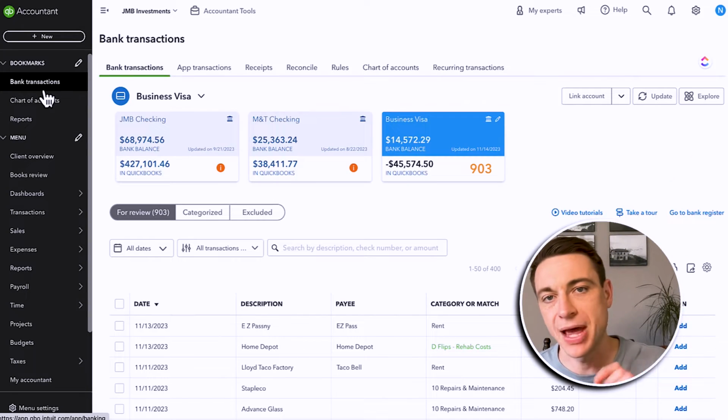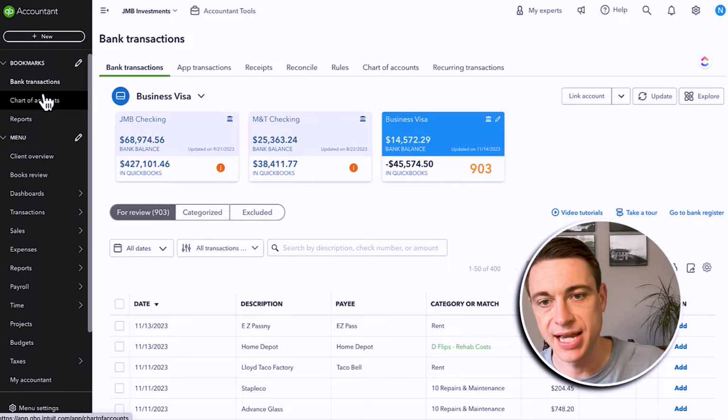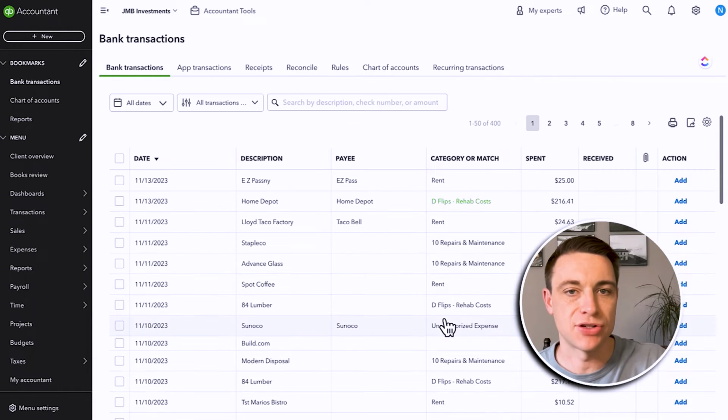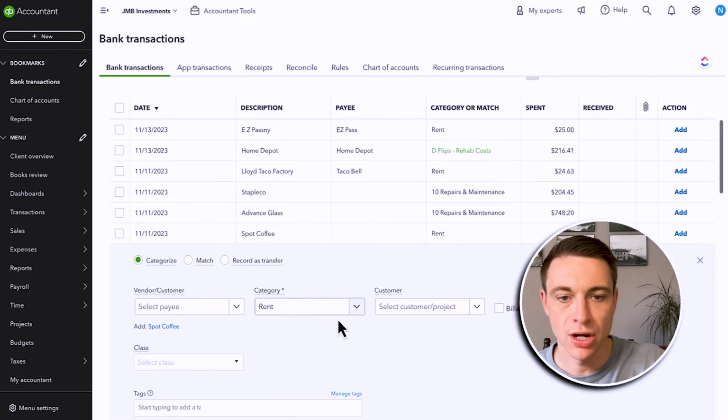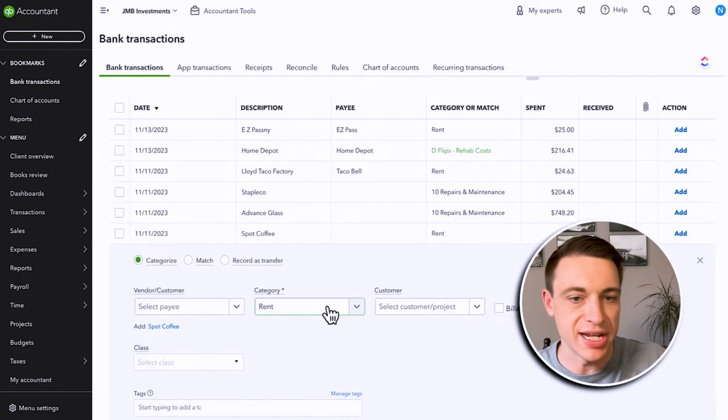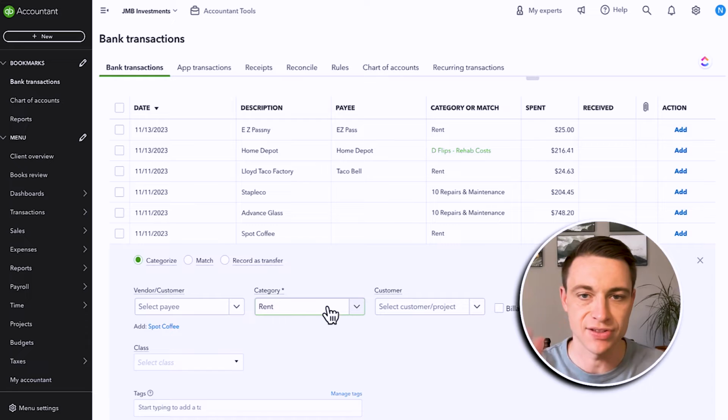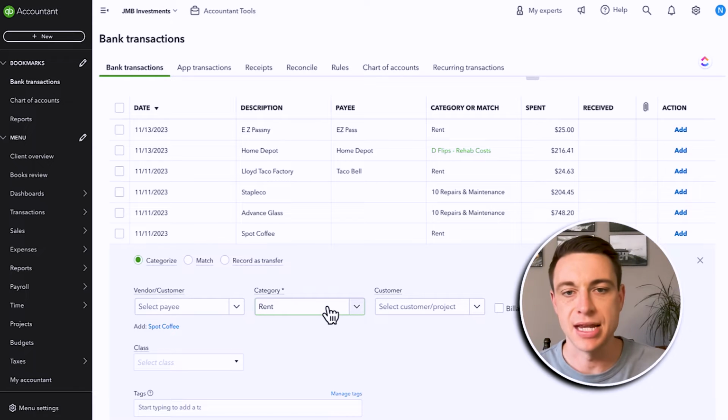And I'm going to say that the best way to avoid adding too many accounts is to just never add accounts from the bank feed right here. We get too in the weeds here and we just start adding and adding and adding. It gets way too crazy. Okay, so that's the very first thing that I want you to do. Take your time with your chart of accounts. I have some videos out there. I have some templates out there. Take your time. Make sure you don't just add.